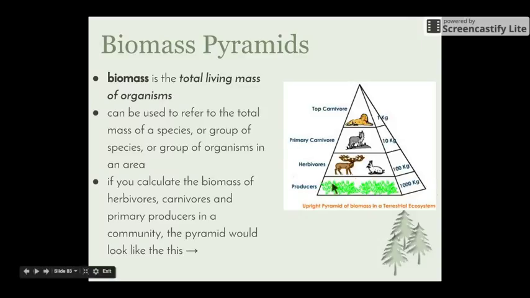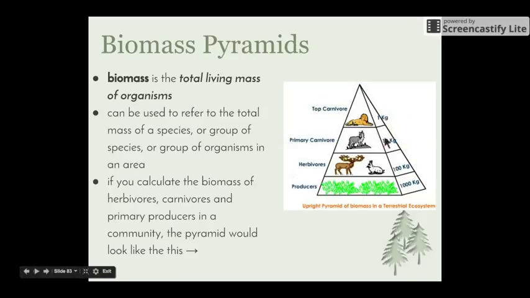Our producers would weigh the majority. In this example, the total of our producers weighs 1,000 kilos. Then as we move into our herbivores, they weigh about 1/10 of that, so 100 kilos. Moving into our primary carnivores, again at only 1/10 of that, so 10 kilos, and our top carnivore again 1/10. So we're reducing by 1/10 as we move all the way up the pyramid.